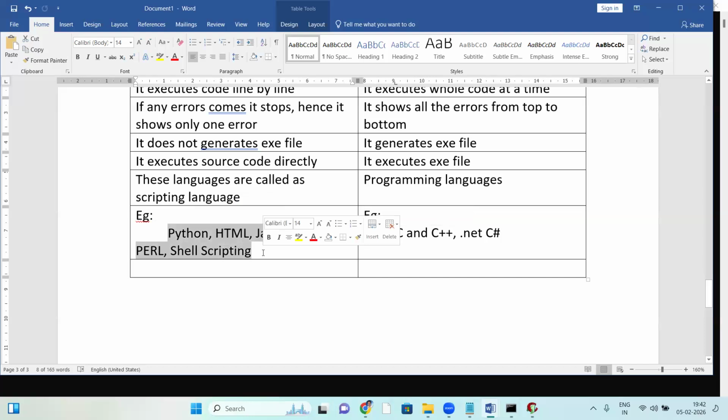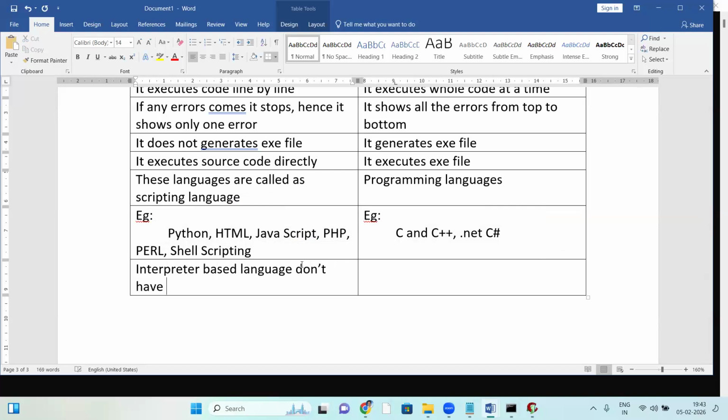So the conclusion: interpreter-based languages don't have exe files.